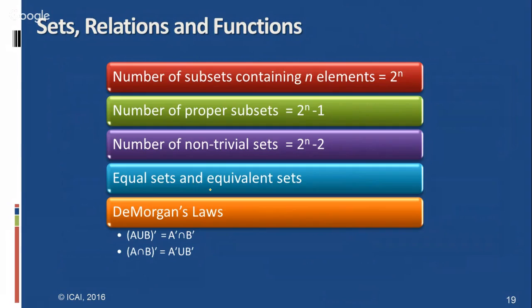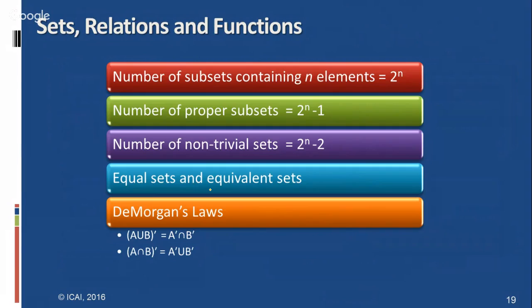But from the examination point of view, the important things in the sets chapter are the types of sets and the Venn diagrams. You do not have to find the Venn diagram, but know the types of sets, such as the singleton set, and the properties related to set theory, that is the power set.